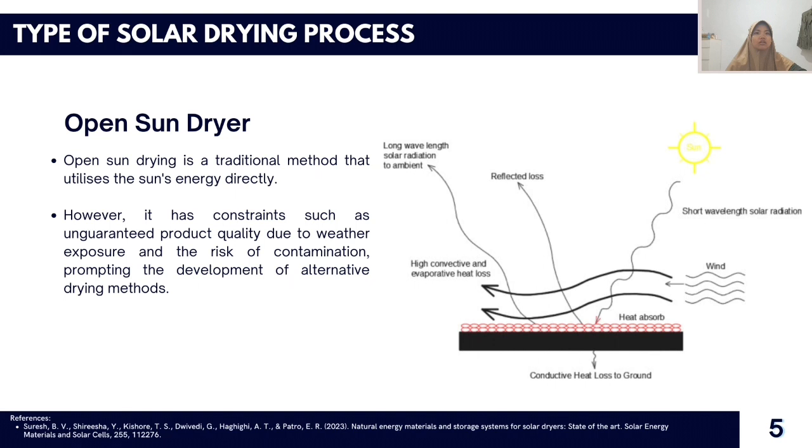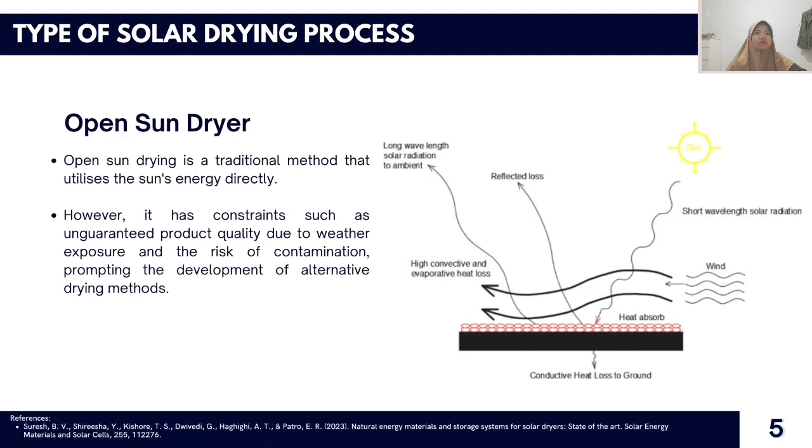However, OSD has several drawbacks, prompting researchers to hunt for alternatives. The potential for product damage from birds, insects, and animals is one of the main drawbacks. Rain, air humidity, and dew can all cause product degradation. Loss as a result of over-drying and spoilage due to the proliferation of microorganisms can take place.